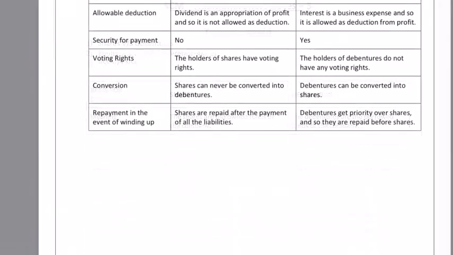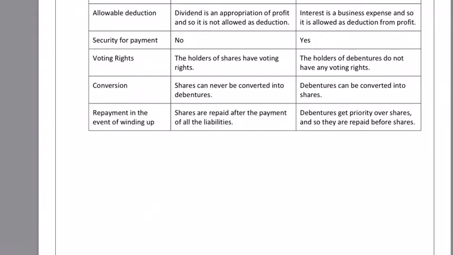For paying up for shares, there is no security required because they are all owners. They are putting their funds. For debenture holders, many a times some security is given. Shareholders have voting rights. Debenture holders do not have any voting rights. And shares can never be converted into debentures, whereas debentures can be converted into shares. During the event of winding up, shares are repaid only after payment of all liabilities. And since debentures represent liability, they are given priority over shares and they are repaid before shares.